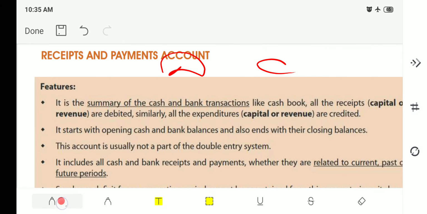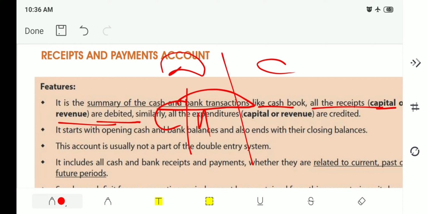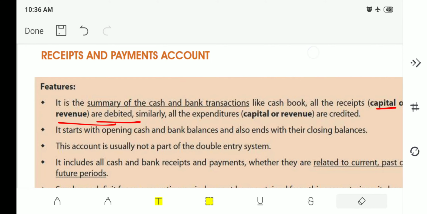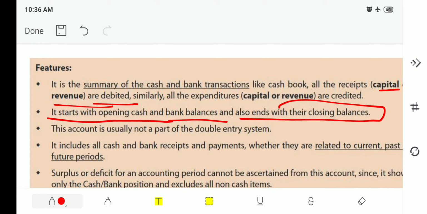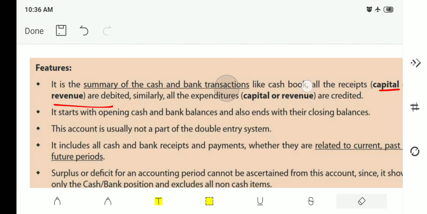Now what is it? A summary of cash and bank transactions like cash book. All receipts, capital or revenue receipts, are debited. The capital and revenue receipts are written here, and whatever capital or revenue expenditures are there, they are written on the credit side because the amount goes outside. Next, the second feature is it starts with opening cash and bank balances, and also ends with their closing balances. This accounting is usually not a part of the double entry system. Do remember, it is not a part of double entry system.